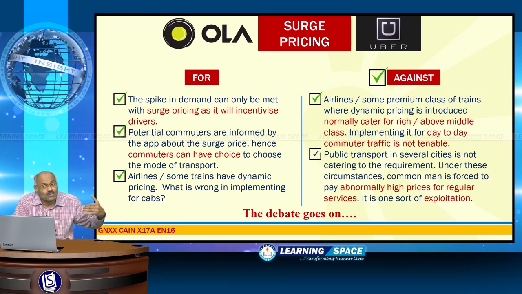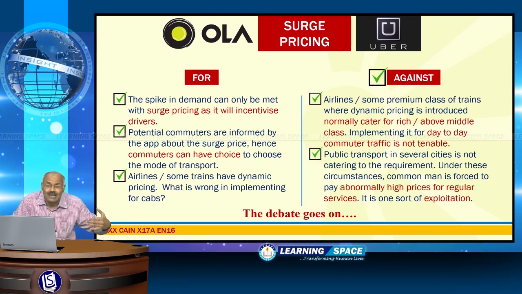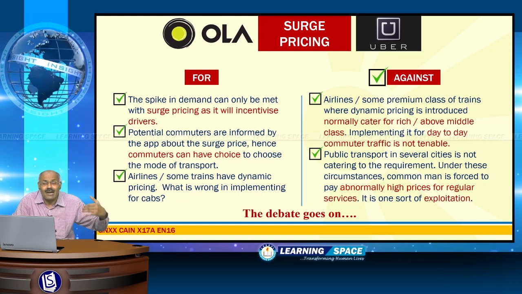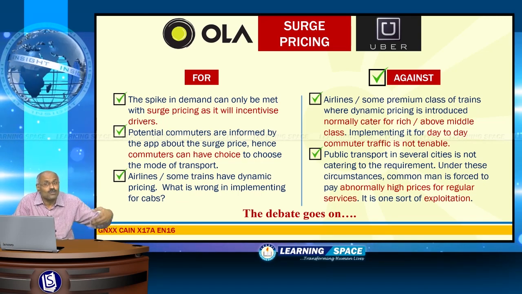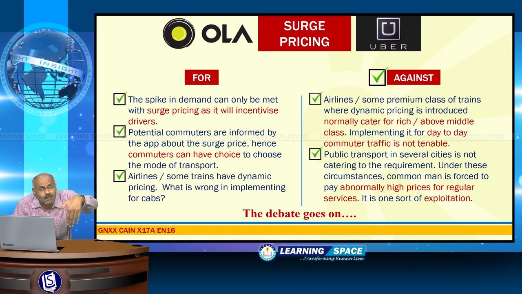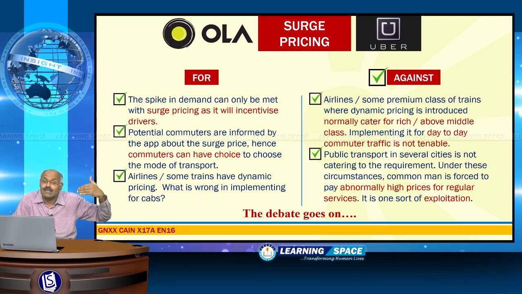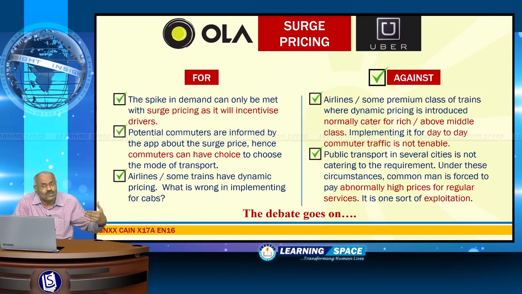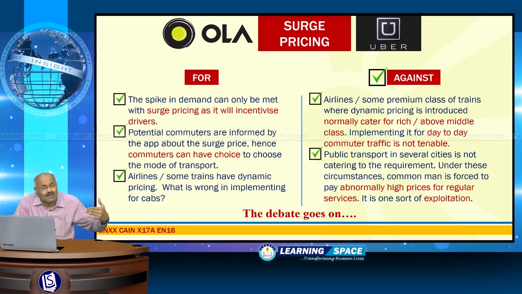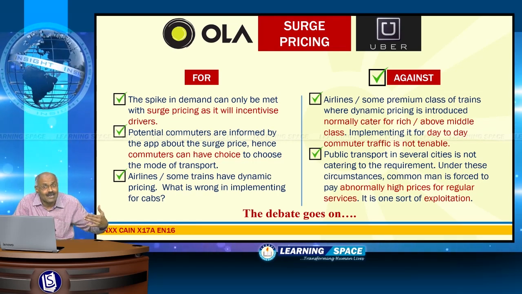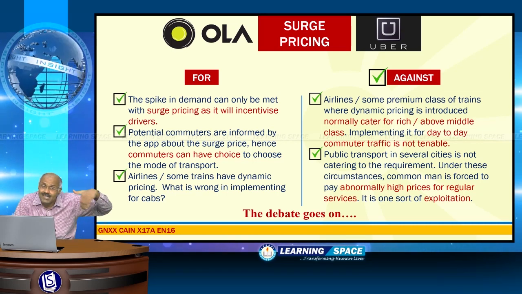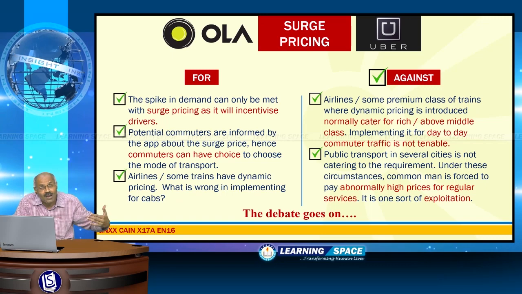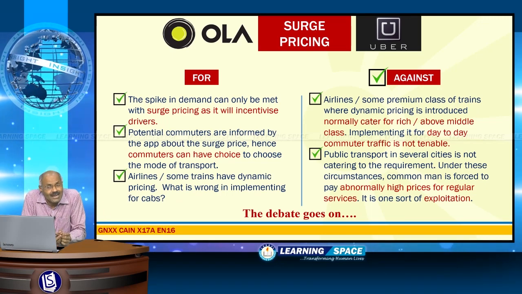Then the public transport system in several cities is not up to the mark, and under these circumstances, the common man is forced to pay abnormally high prices for regular services. It is one sort of exploitation. So, the criticism of surge pricing by cab hailing services is more in comparison to the supporters. The debate goes on, and with this we will conclude the insight.